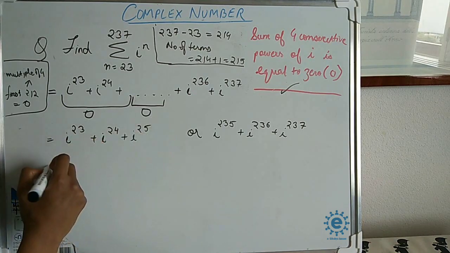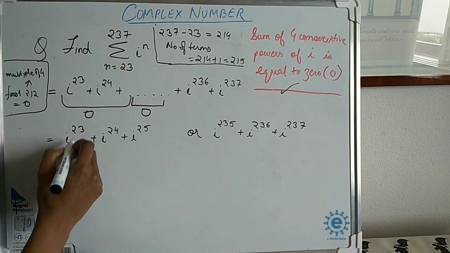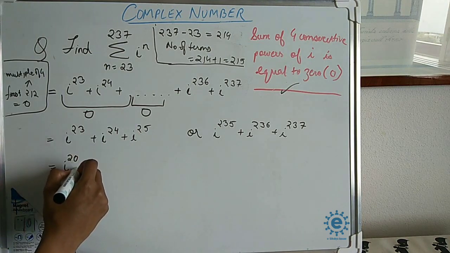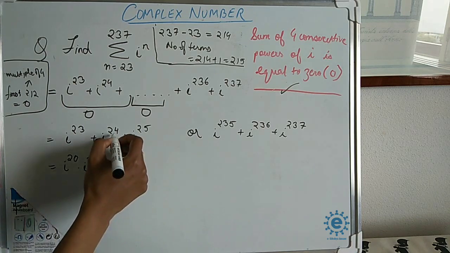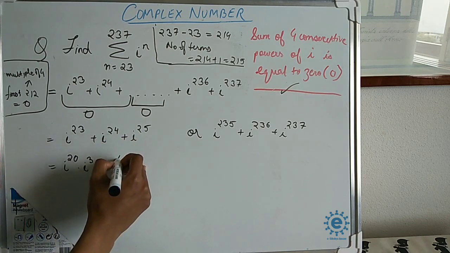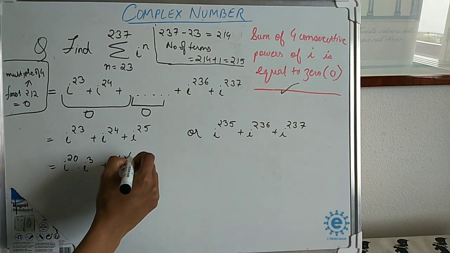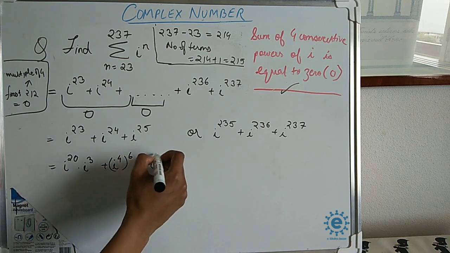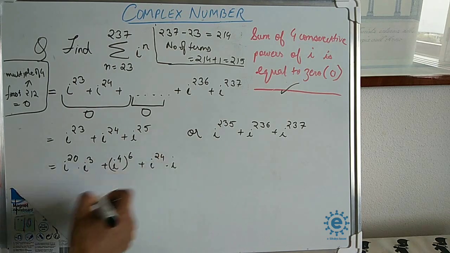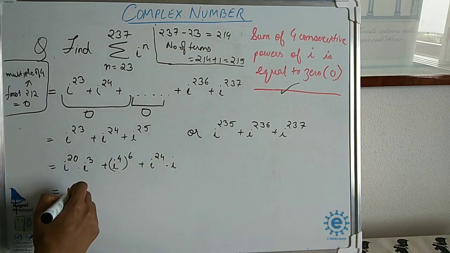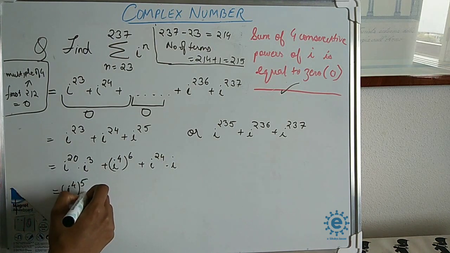To solve, we can write i to the power 23 as i to the power 20 times i to the power 3, plus i to the power 24, which is a multiple of 4, so we can write i to the power 4 whole to the power 6, plus i to the power 24 multiplied by i. Now i to the power 20 is a multiple of 4, so i to the power 4 whole to the power 5.